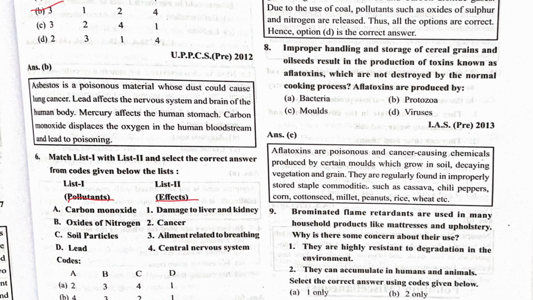Improper handling and storage of cereal grains and oilseeds result in the production of toxins known as aflatoxins, which are not destroyed by the normal cooking process. Aflatoxins are produced by molds.